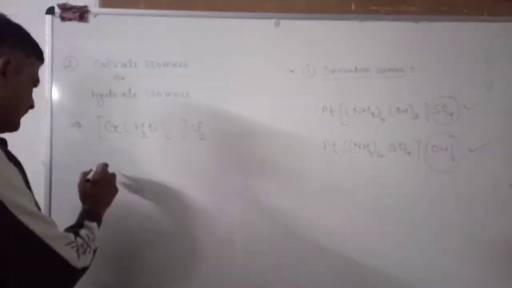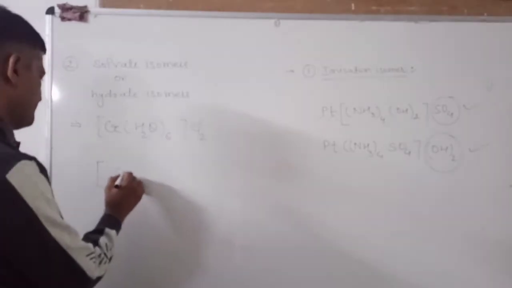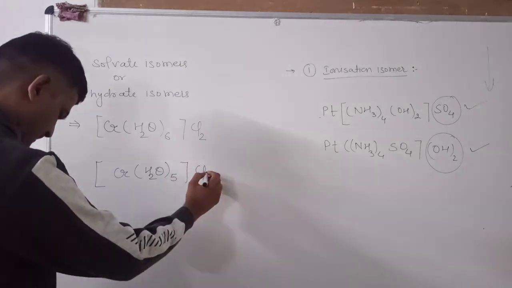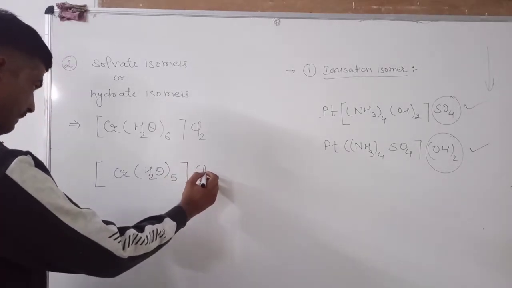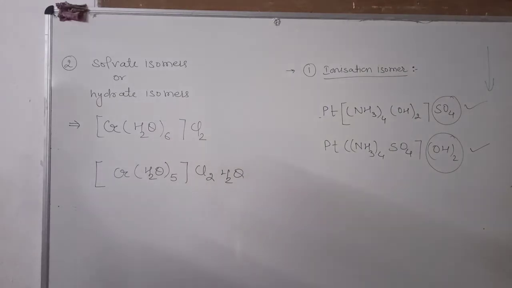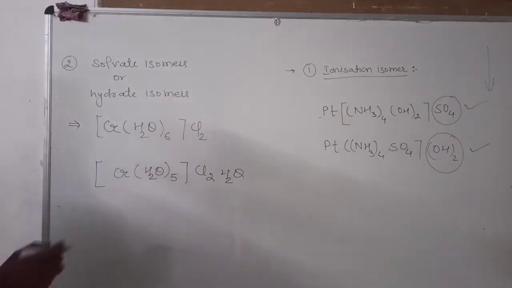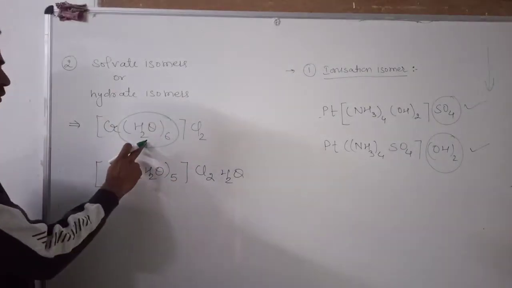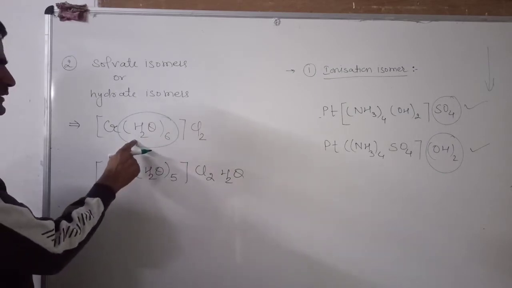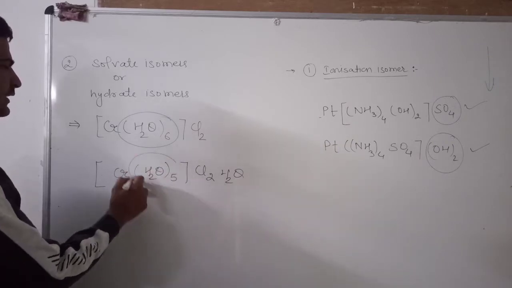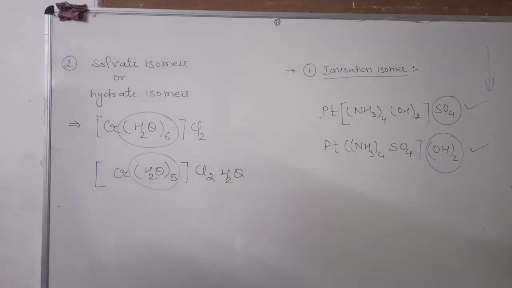See this compound. This is the example of solvate isomers that have the same chemical formula but differ in the number of water molecules as ligands. Here the number of water molecules as ligands is 6, but here it is 5. That's why these are known as solvate isomers.